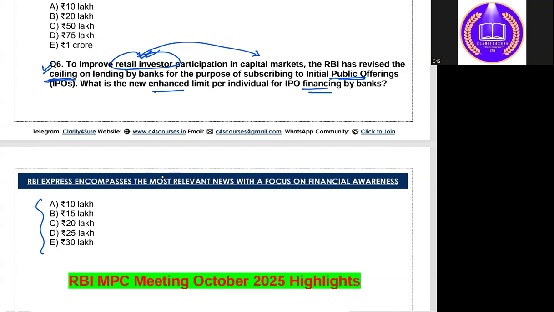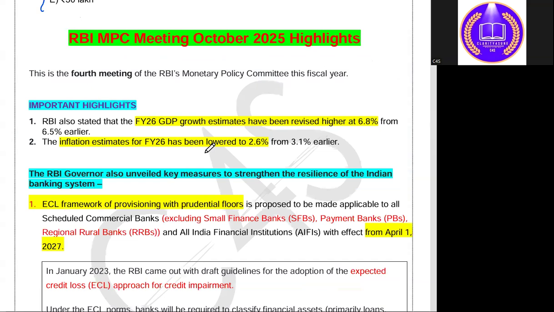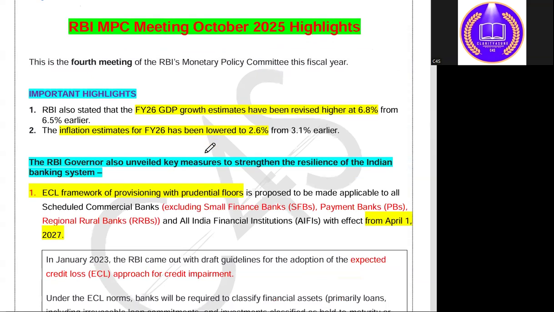All right. So now it's time to discuss the key highlights, the major highlights that were discussed in the 4th meeting of the RBI Monetary Policy Committee in this financial year, financial year 25-26.